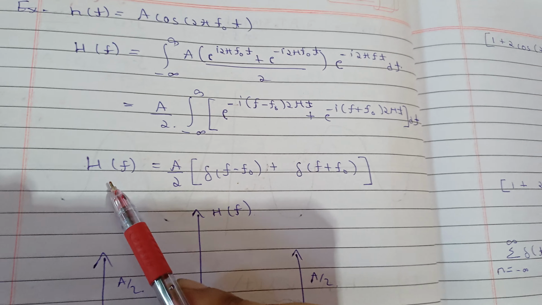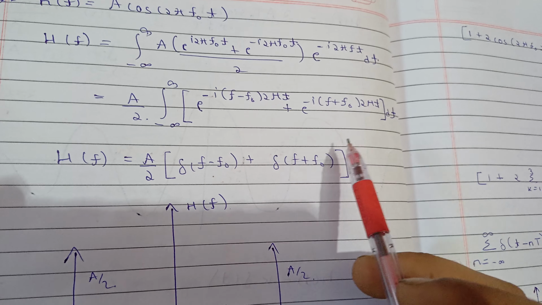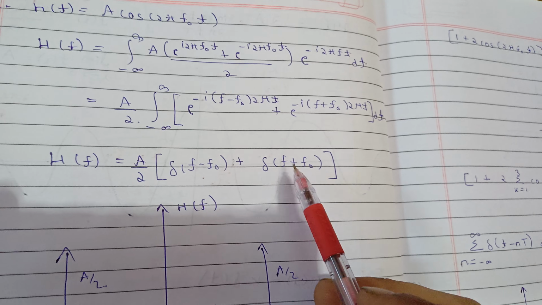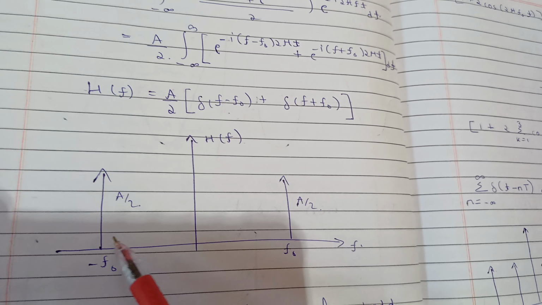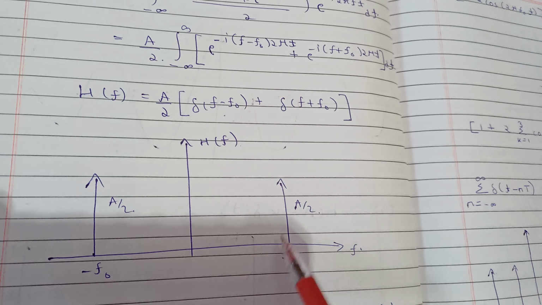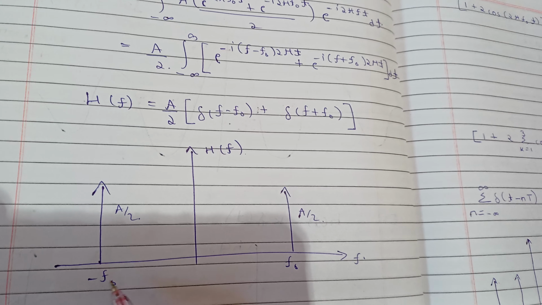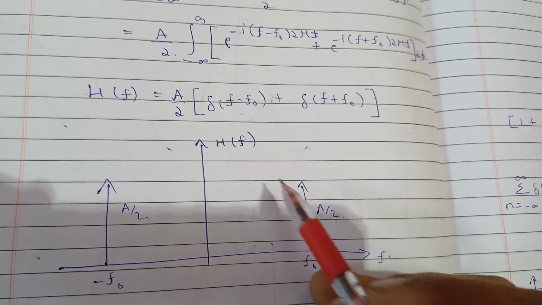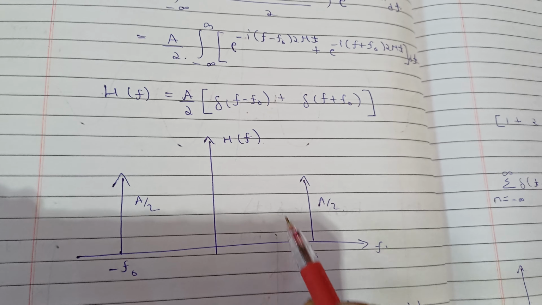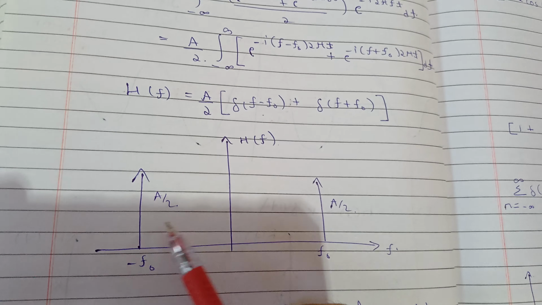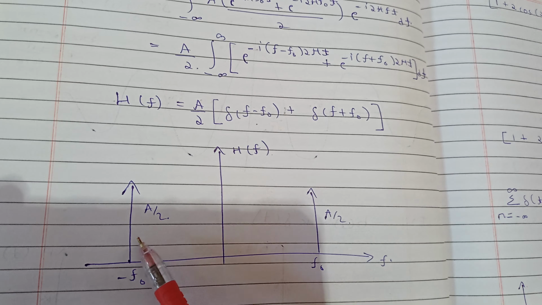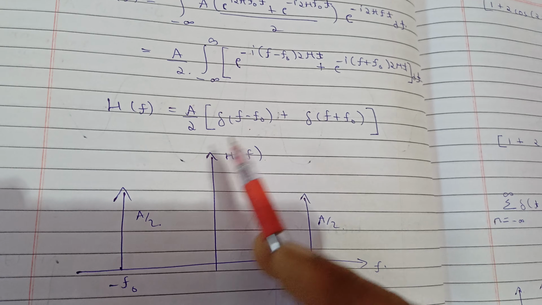So this function exists for only two frequencies, f equal to f naught and f equal to minus f naught. When you plot H(f), you will get only two spikes, first at f naught and second at minus f naught, each with value a by 2. So see, when s(t) is an even function, you get real and even values for the Fourier transform.